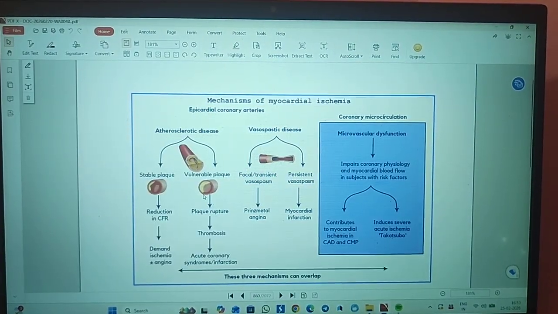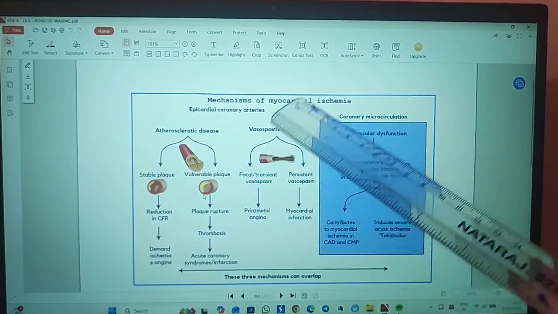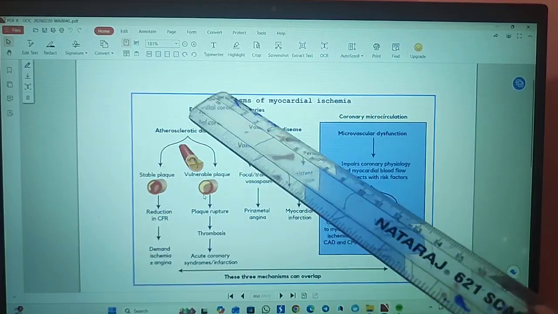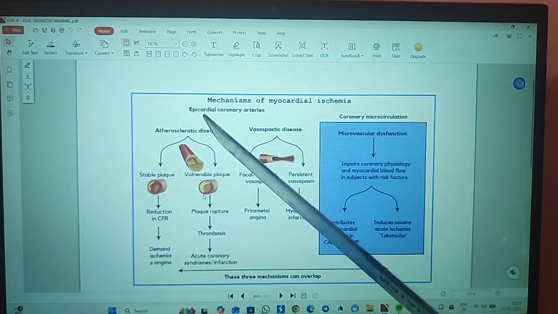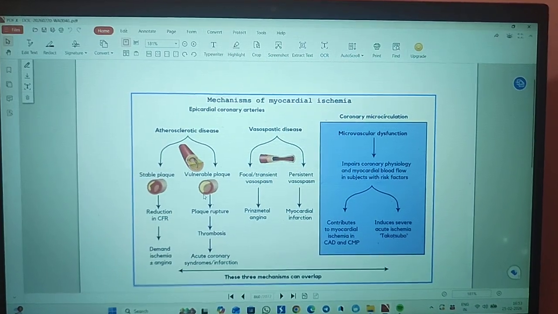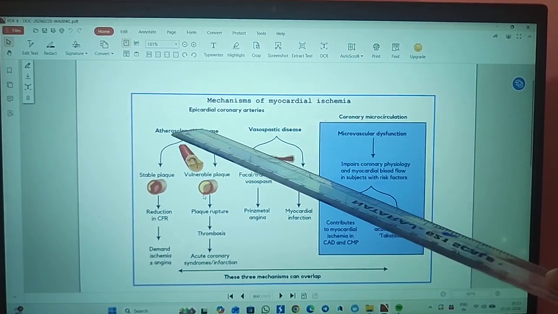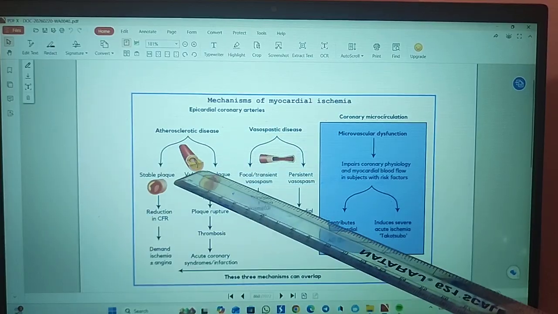Next is the mechanism of myocardial ischemia. This myocardial ischemia may occur due to involvement of the epicardial coronary arteries or due to coronary microcirculation involvement. In the epicardial coronary arteries, maybe there is an atherosclerotic disease or there may be a vasospastic disease occurring. The atherosclerotic disease affecting the vessels may be a stable plaque or a vulnerable plaque.